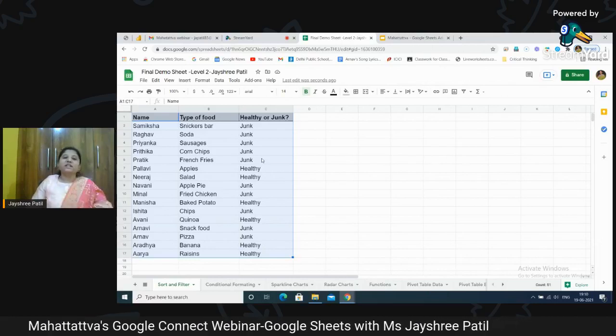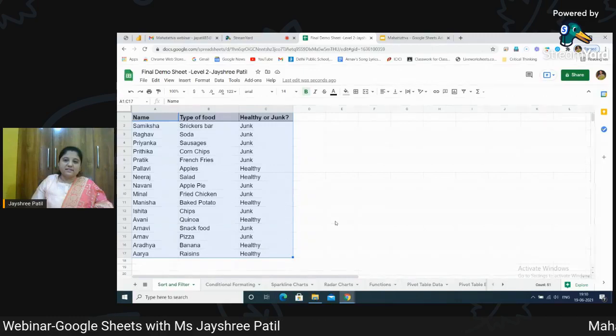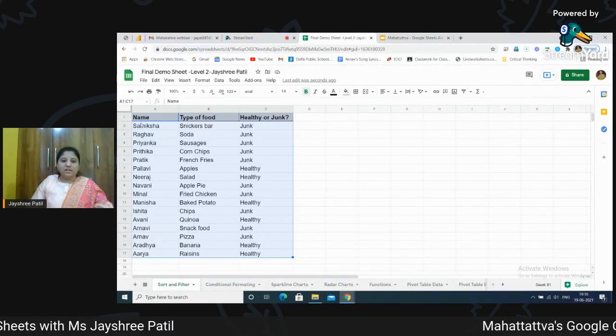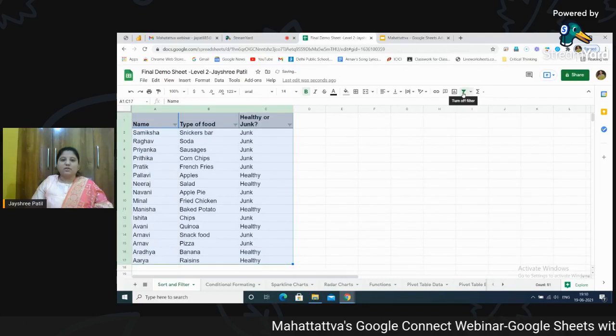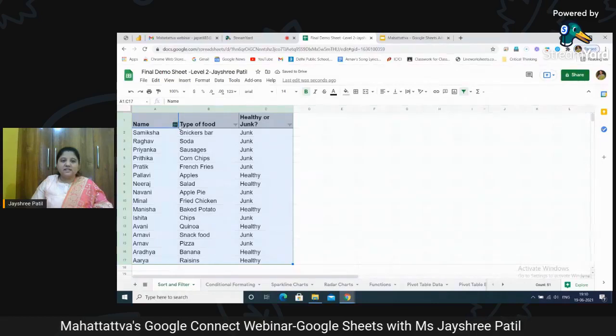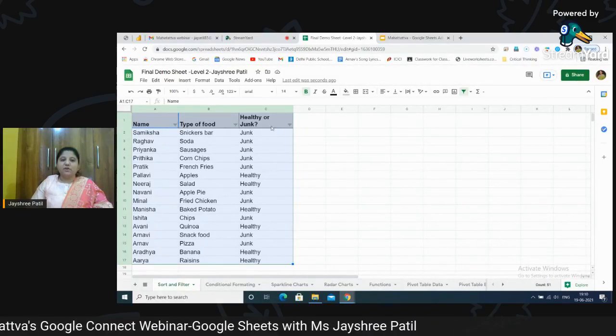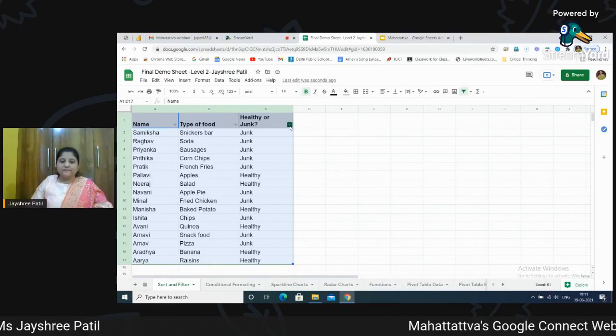Filtering means whatever required set data will not be visible to you. Suppose I have just selected it and this is all about filter. You can click on this and click on create filter. Once you click on create filter, you get these 3 lines on each and every column. So whichever column you want to apply filter, you just need to click on that.